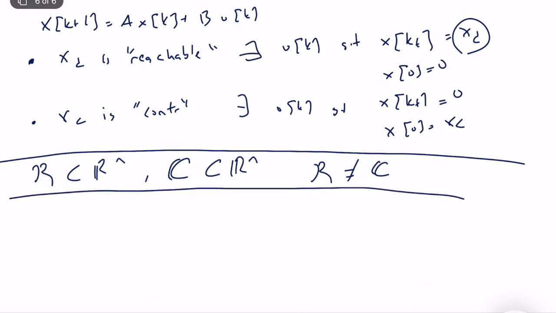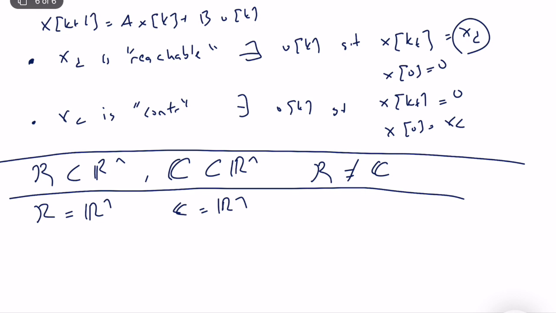So what is a fully reachable state space representation? It's the same thing. If R is equal to R^n, the system is fully reachable, because the set of all reachable states is equal to R^n, the space that we live in. Similarly, if C is equal to R^n, it's a fully controllable system.